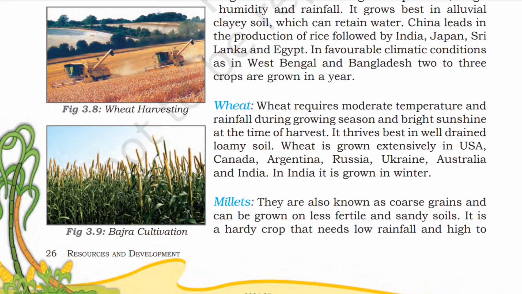Wheat requires moderate temperature and rainfall during the growing season and bright sunshine at the time of harvest. It thrives best in well-drained, loamy soil. Wheat is grown extensively in USA, Canada, Argentina, Russia, Ukraine, Australia, and India. In India, it is grown in winter.